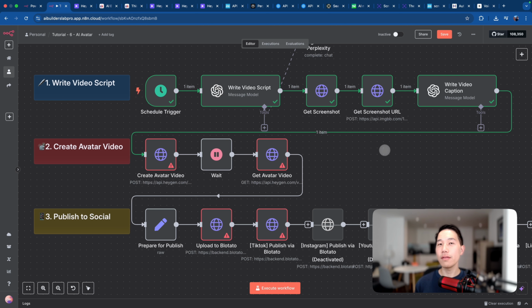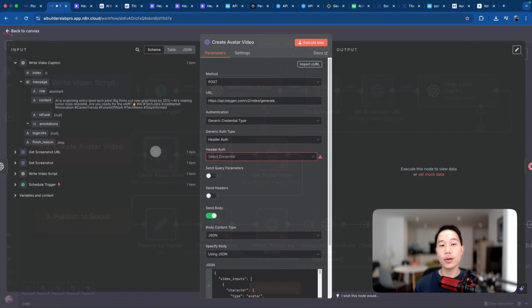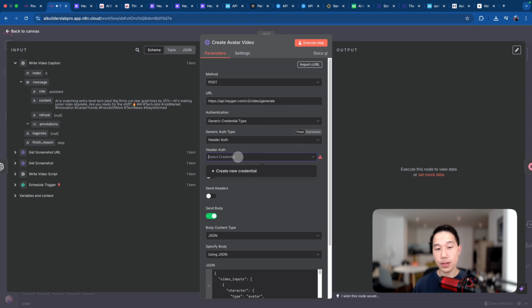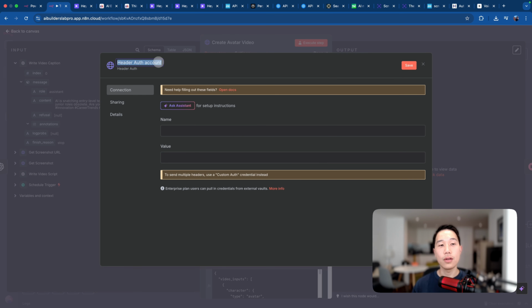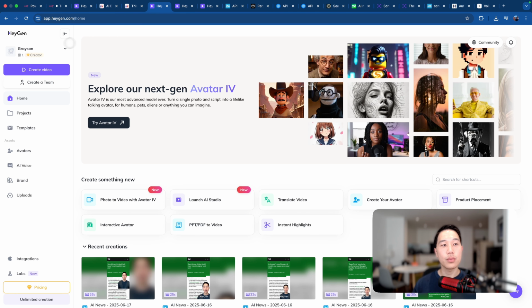Okay, so we have done all the heavy lifting for the avatar creation. Now let's head back to the n8n workflow and actually trigger the avatar video generation. What we can do here is click on this node. The very first step we need to do is obtain the API credentials from Heygen. So we create new credentials and rename this to Heygen. And then we'll head back to the Heygen portal.